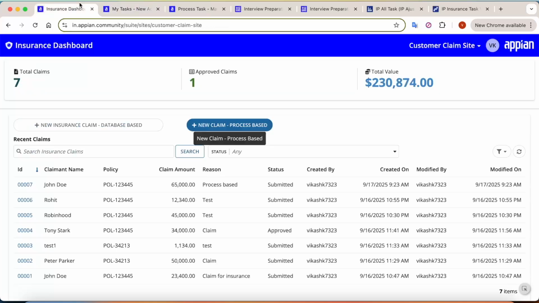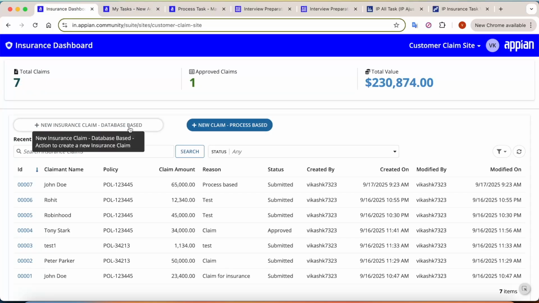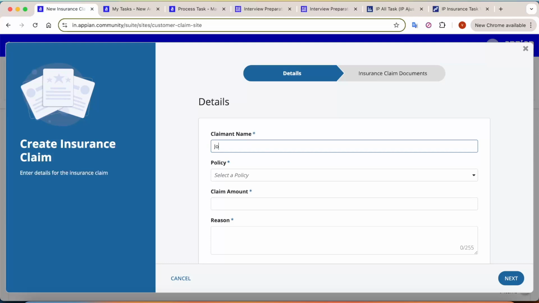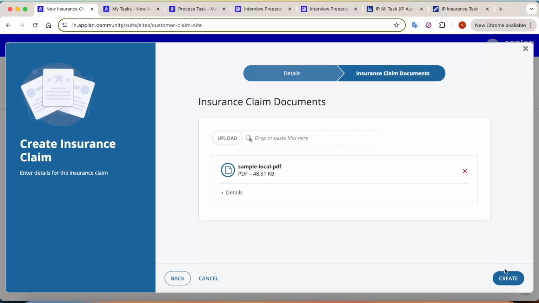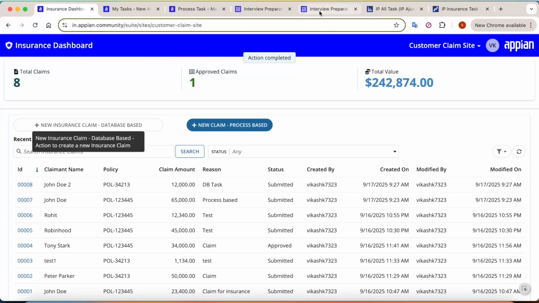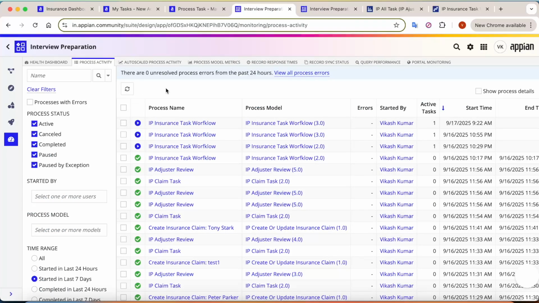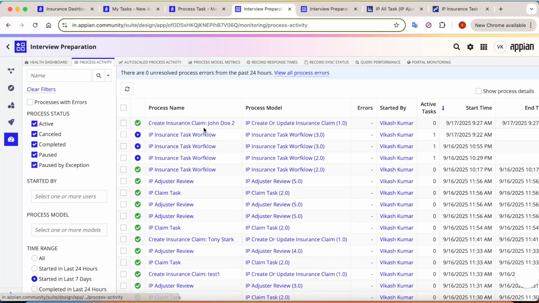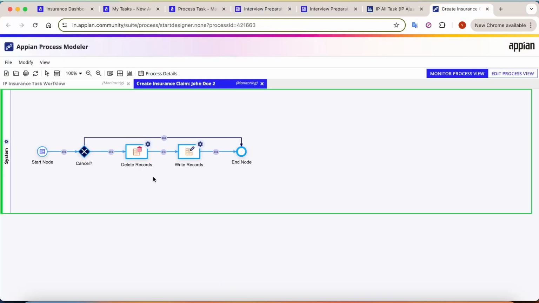Now let's see the database approach. When you try to submit a form, the same form we will try to submit, John Doe once again, and just click on next here. Let me upload a file and click on create. Once I click on create here, let's see in the database what has happened. So in the database, first of all, it has tried to create a record here.